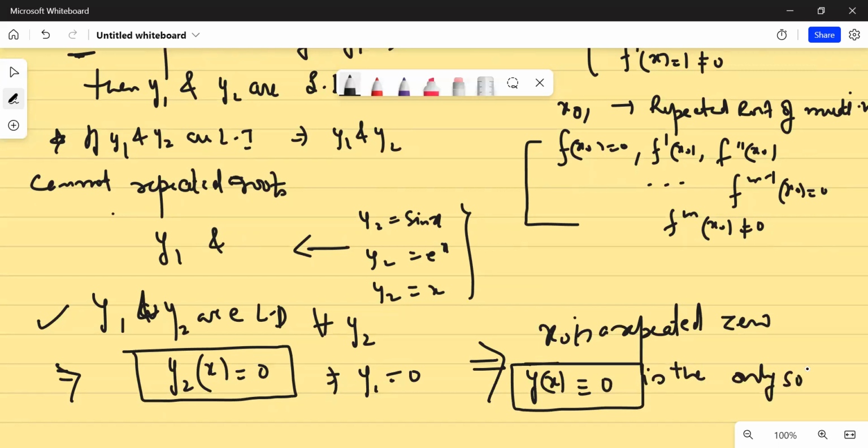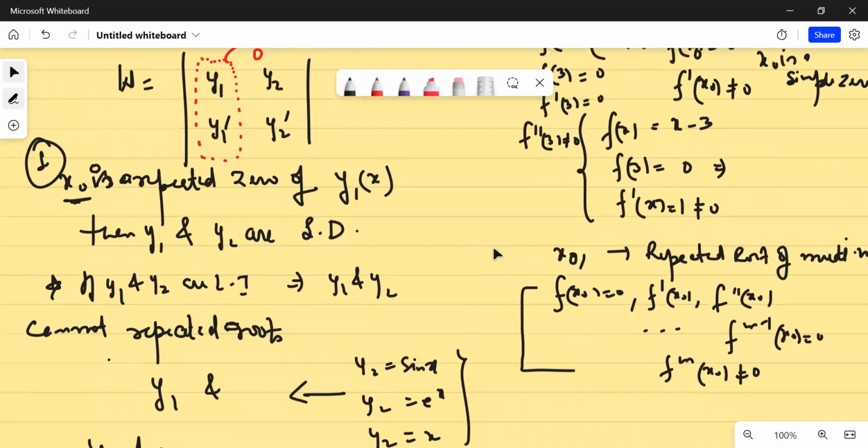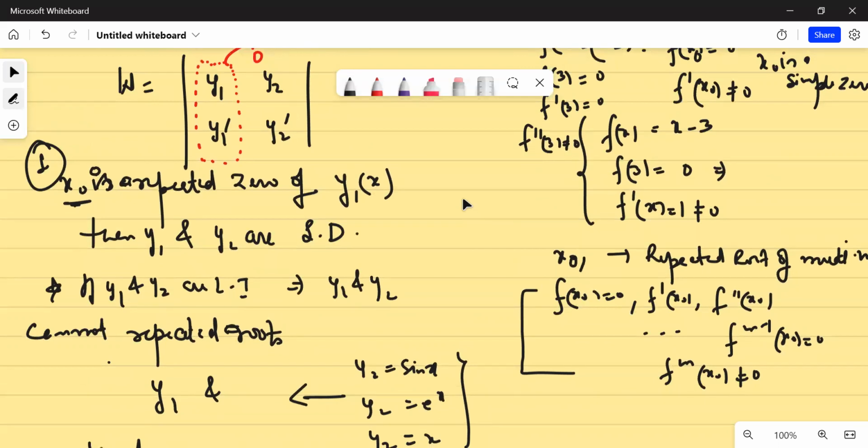I know this is difficult, but I hope I'm able to explain. Okay. Has anybody got any problem in this? So this is the theory that I usually teach to mathematics people at undergrad level. Because you are in postgrad physics, I hope that this is something that you can absorb. Even if you cannot absorb the last statement, just remember that if there are repeated zeros to the solution of the homogeneous linear differential equation, then the solution has to be trivially 0. There is no other way out. Is that clear or is that not clear?